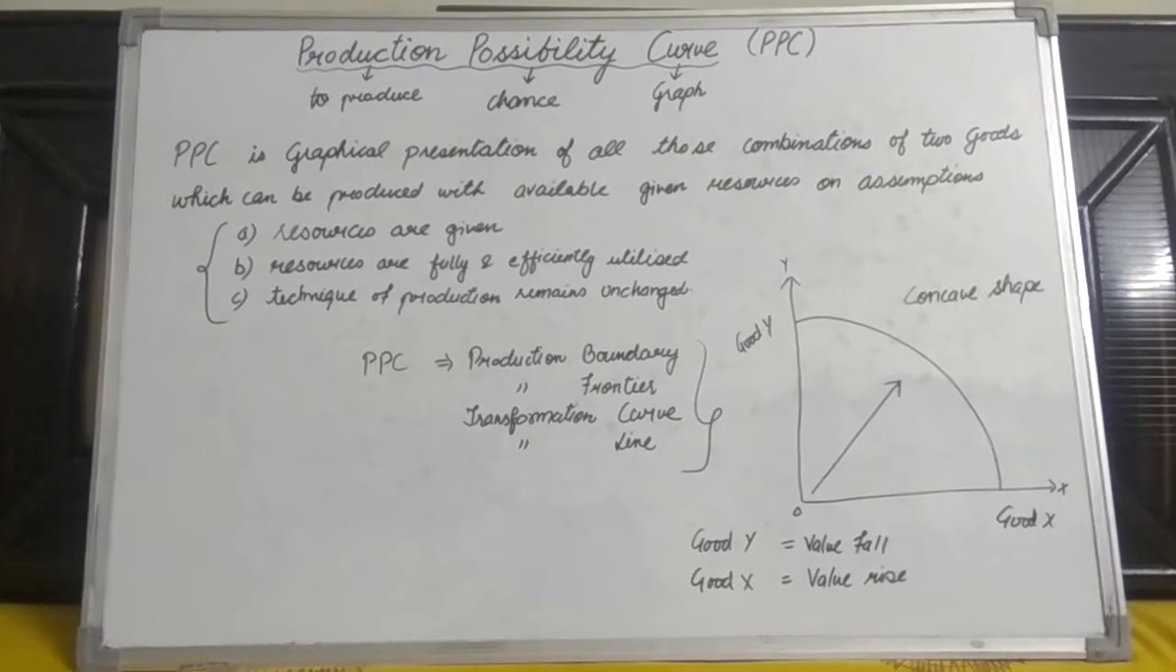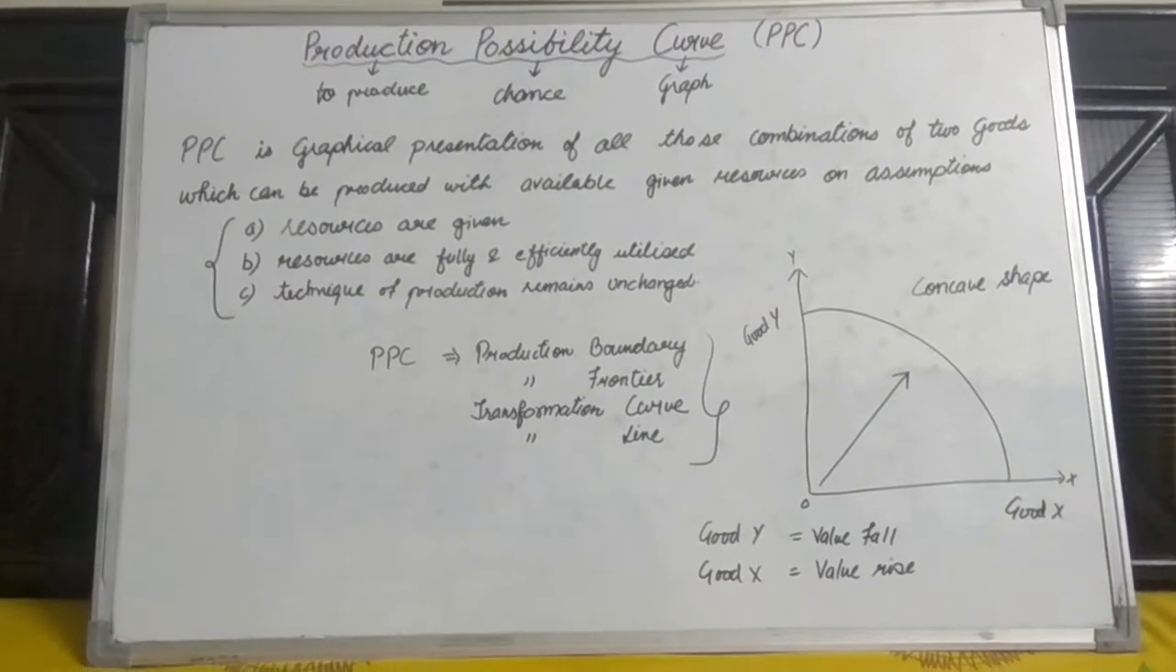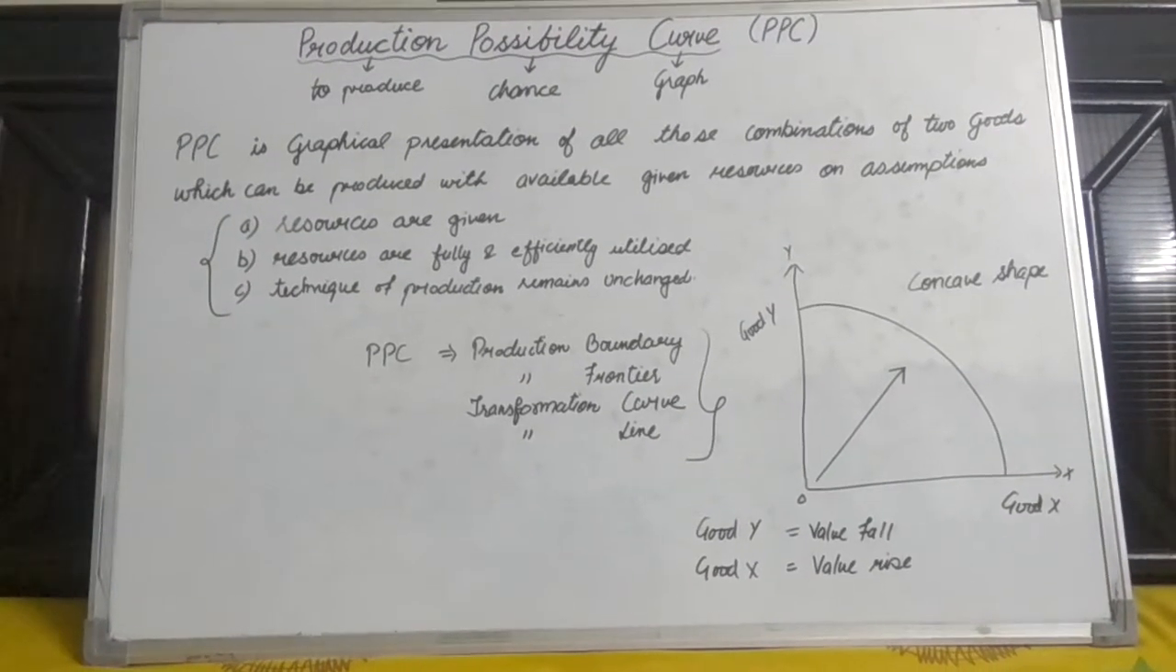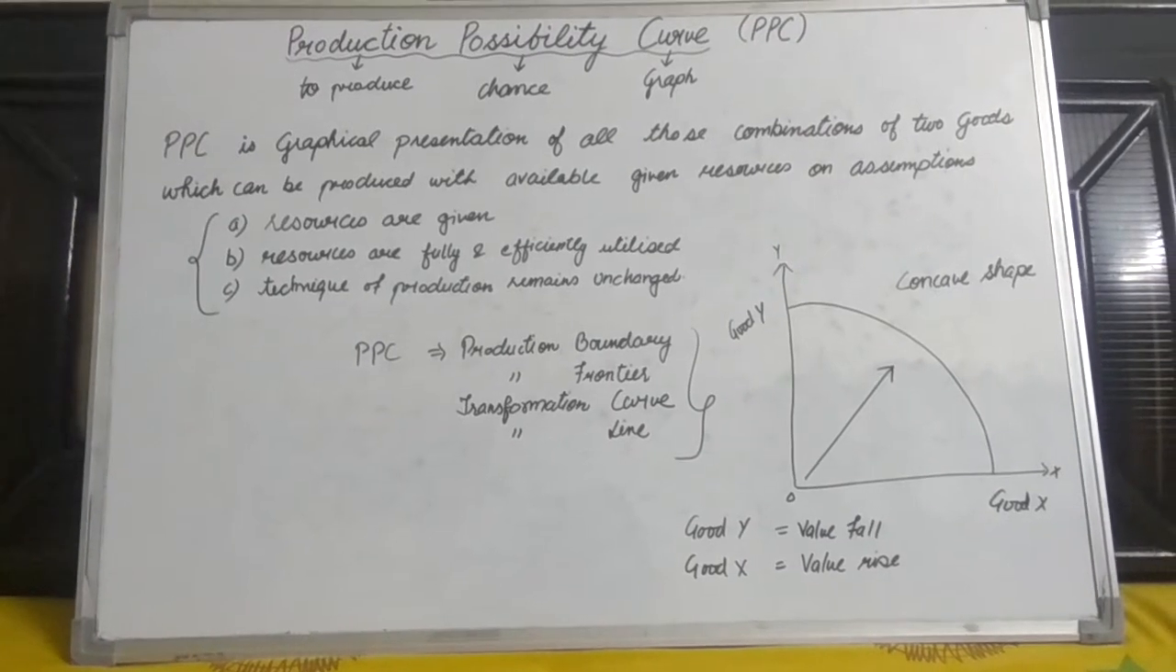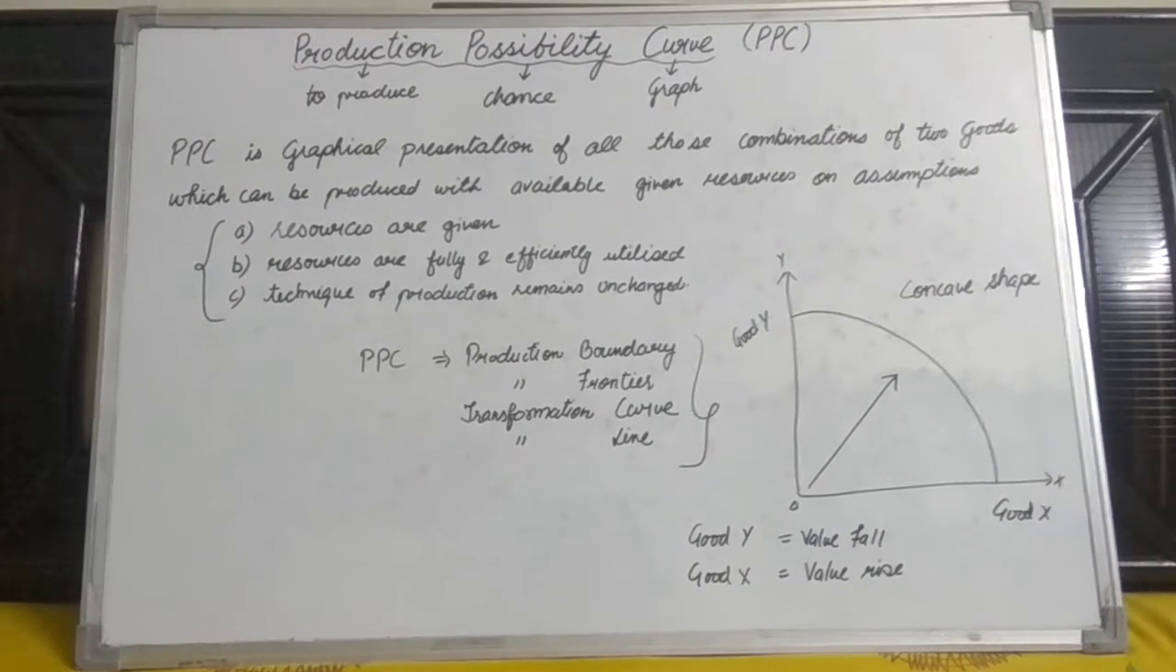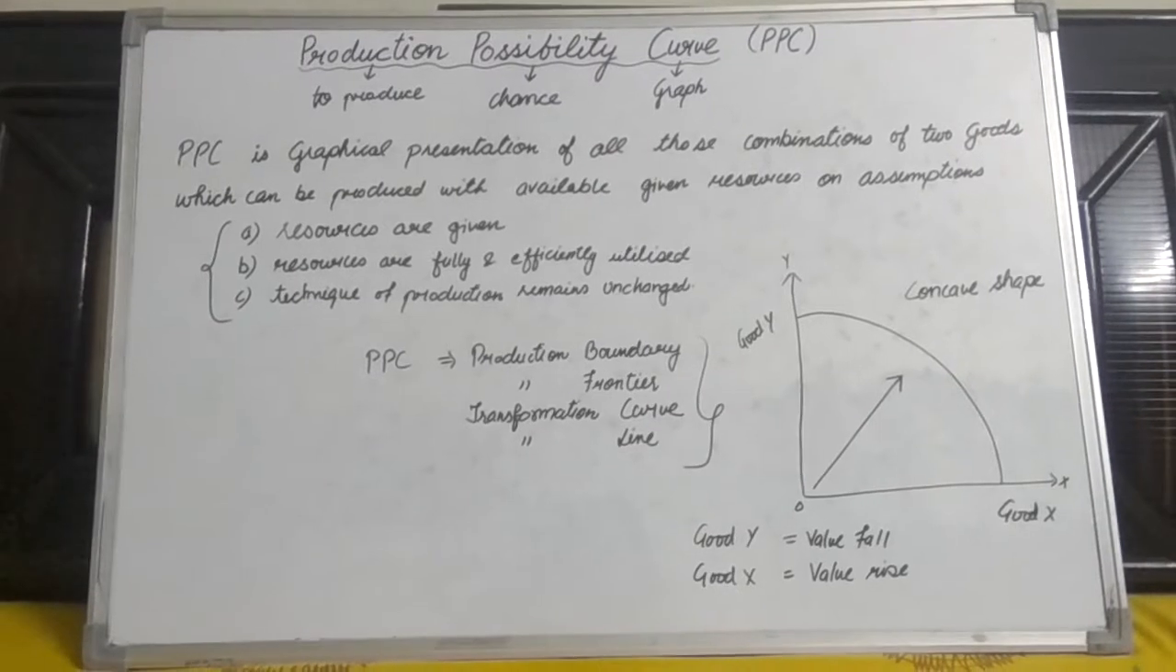So further, this PPC is also termed as production boundary, production frontier, transformation curve, and transformation line. All these are other names of PPC.